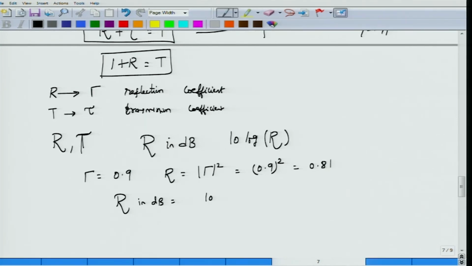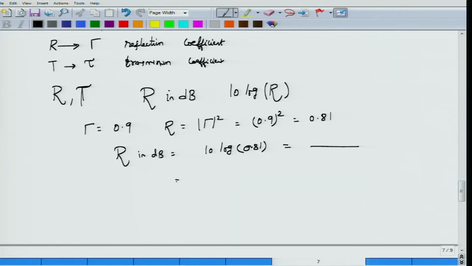Then reflectance in dB will be equal to 10 log of the reflectance, which is 0.81. Whatever value you get you can write it down, that is not really important. What I wanted to say was, going back to the definition of the reflectance R, which is magnitude gamma squared, because of this square you can bring the 2 out of the log and write this as 20 log magnitude of gamma.